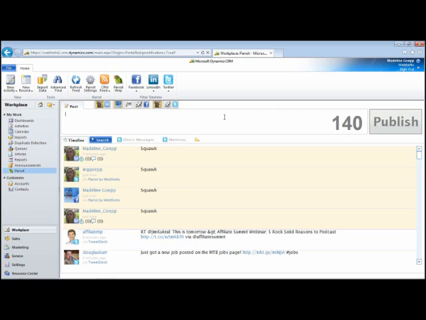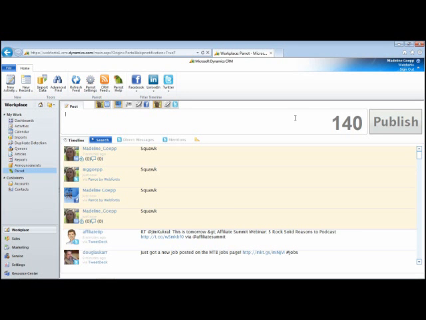The action buttons for LinkedIn, Twitter, and Facebook are each unique. For LinkedIn, you can favorite, like, comment, share, or delete. For Twitter, you can favorite, send a direct message, reply, or retweet. For Facebook, you can like, comment, and delete.